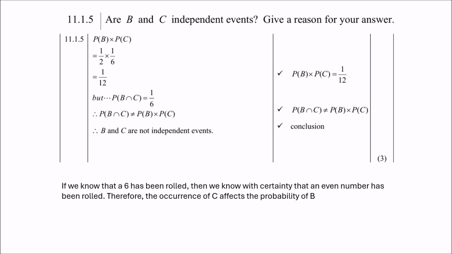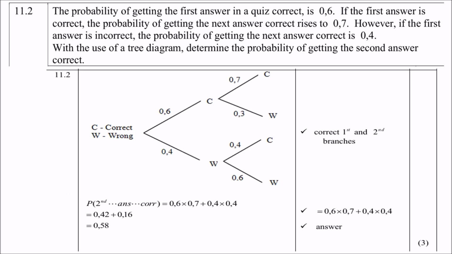11.2, the probability of getting the first answer in a quiz correct is 0.6. Now, if the first answer is correct, the probability of getting the next answer correct rises to 0.7. However, if the first answer is incorrect, the probability of getting the next answer correct is 0.4. So with the use of a tree diagram, determine the probability of getting the second answer correct.